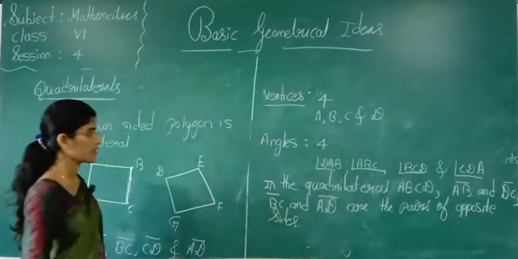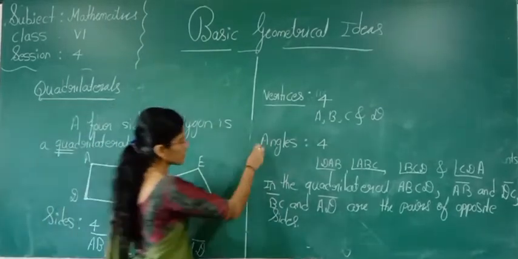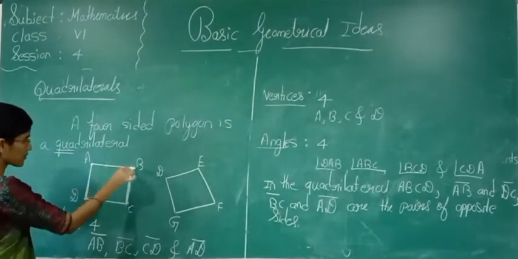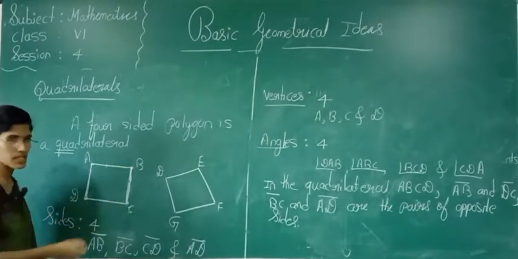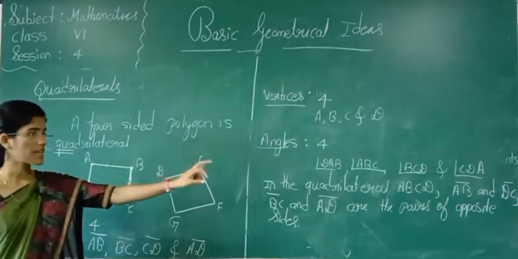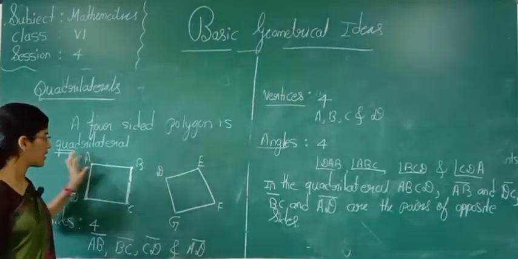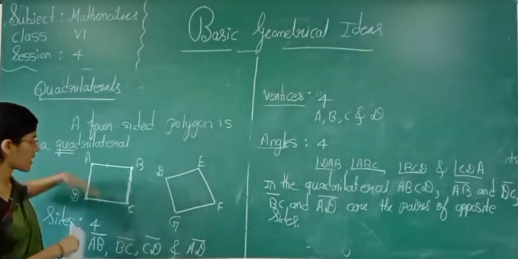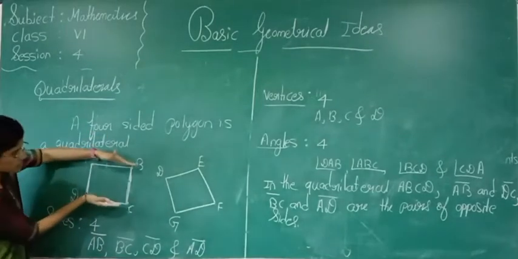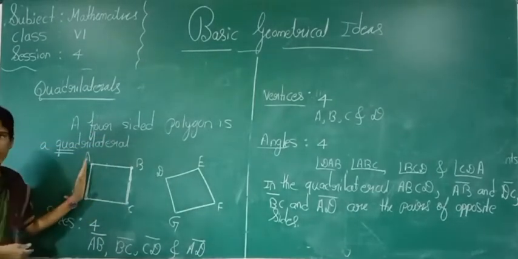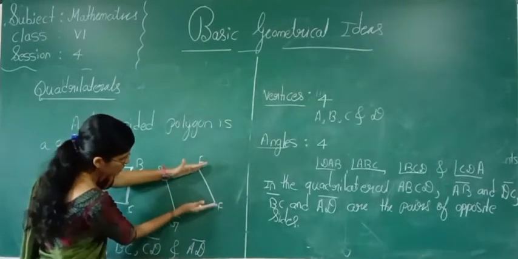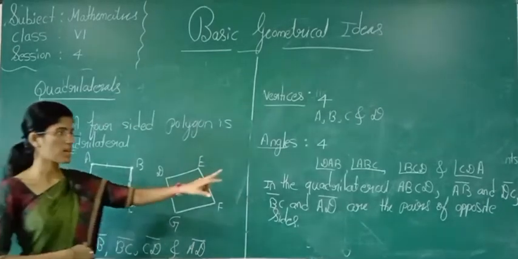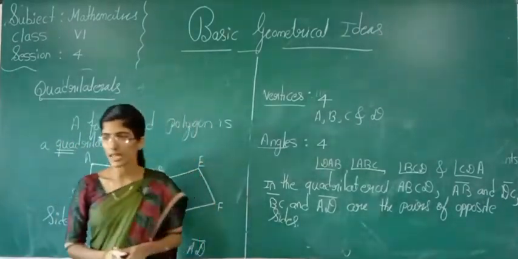Now see here, in the quadrilateral ABCD, AB is opposite to what? DC. Yes. Line segments AB and DC, BC and AD are the pairs of opposite sides. This is opposite, no students? This is opposite to this and this is opposite to this. Here also, this is opposite to this and this is opposite to this. Is it understood? These are the pairs of opposite sides.